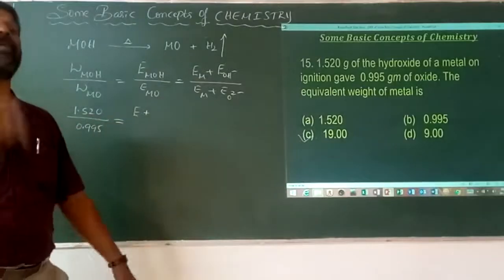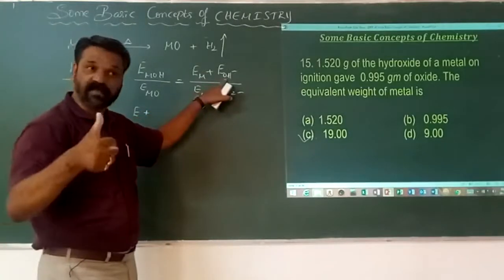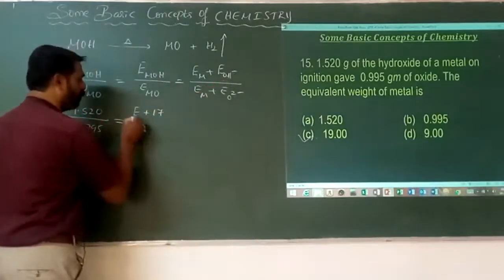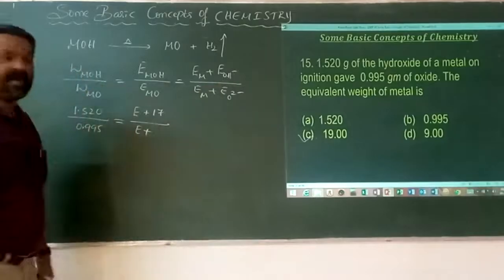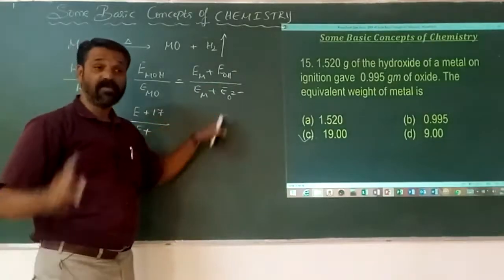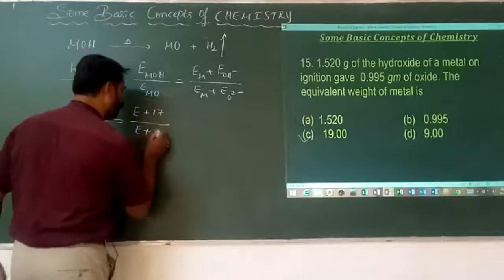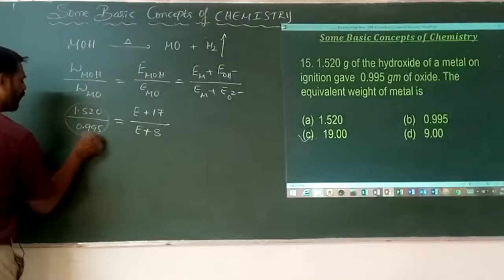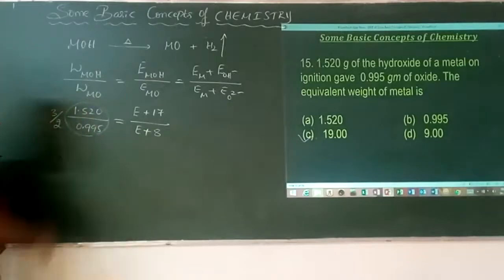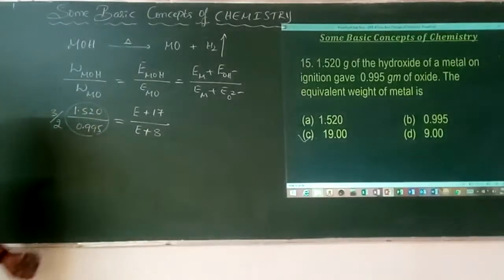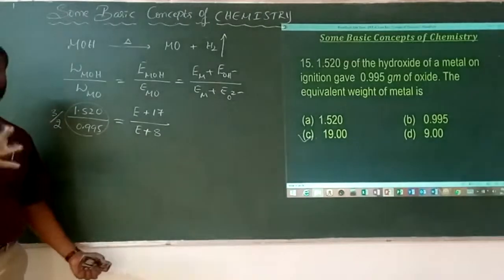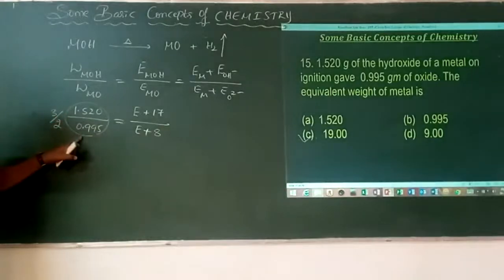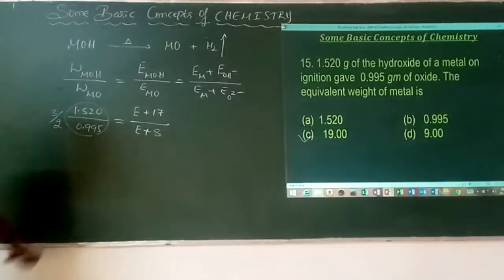Equivalent mass of the ion is formula mass divided by valency. What's the formula mass? Oxygen is 16, hydrogen is 1, 17 divided by valency 1, therefore it is equal to 17. Equivalent mass of the metal is not known. Oxide, oxygen is 16 divided by valency 2, therefore it is equal to 8. Okay, so can I say that it is nearly 3 by 2? Approximately, I am not exact, because in the examinations they don't provide any calculators. For that we have to assume 1.5, and the denominator is nearly equal to 1. 1.5 divided by 1 is 3 by 2.